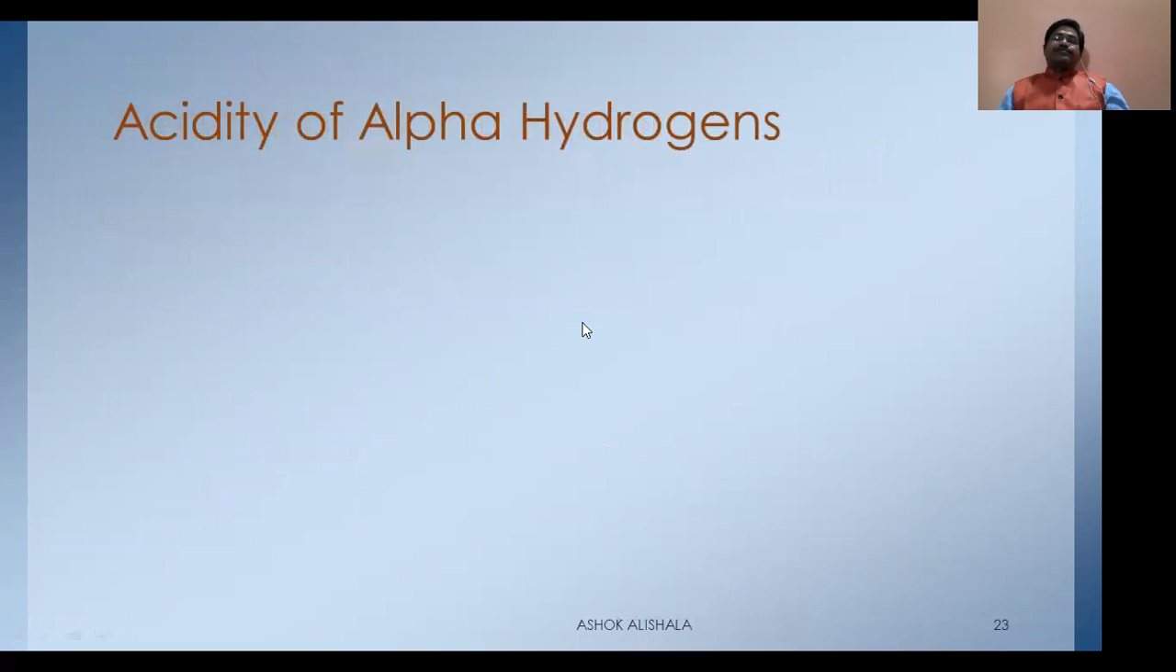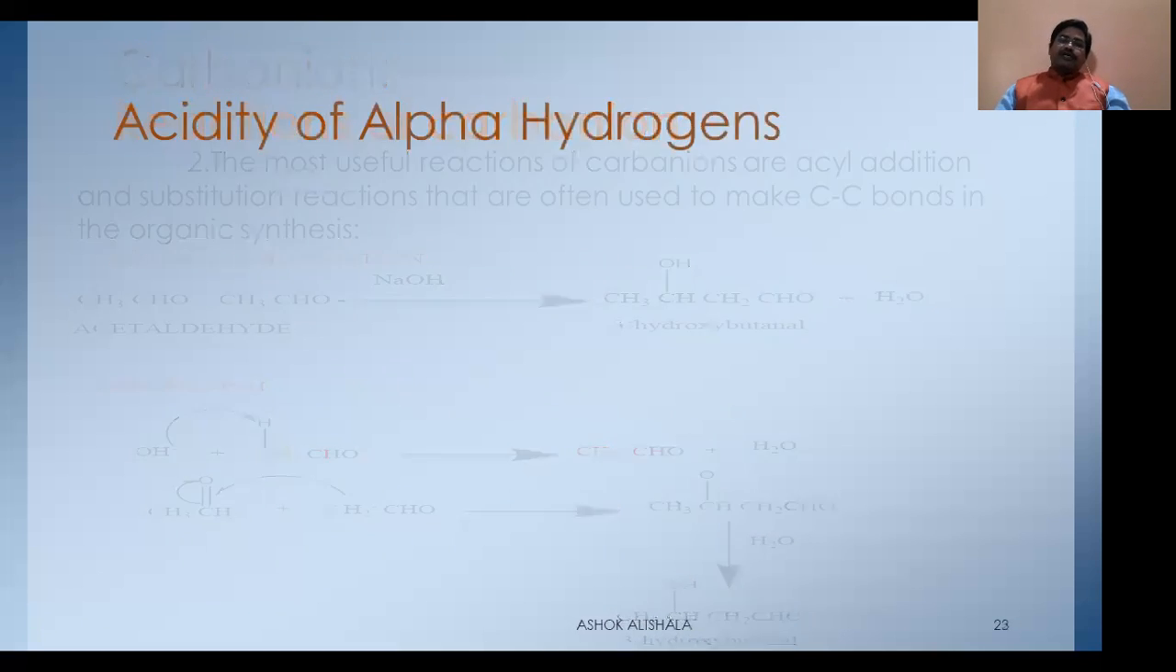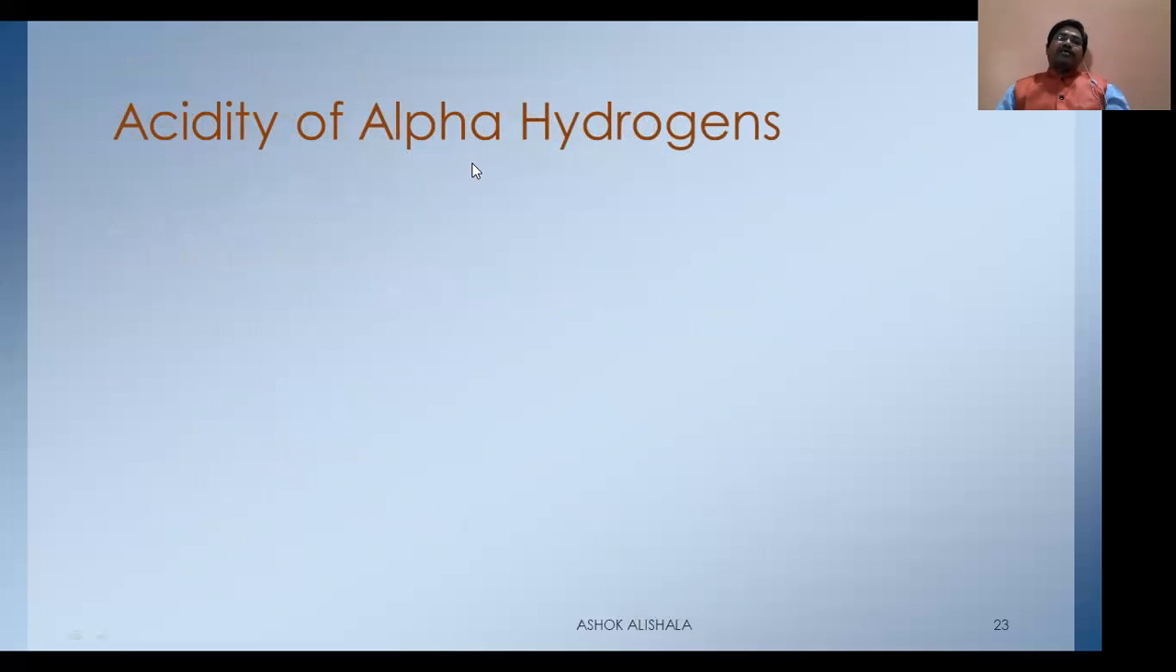Now let us see what I meant to say. With this we discussed the carbanion: what is a carbanion, how it is formed, what is the structure of the carbanion, what is the stability of the carbanion, and what are the reactions undergone by carbanions. Then our next topic is the acidity of alpha hydrogen.